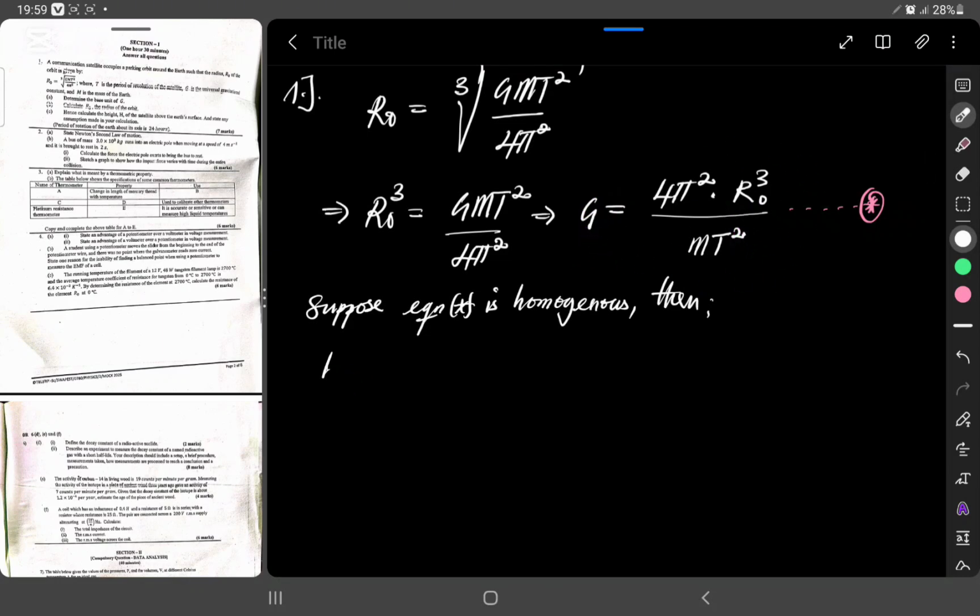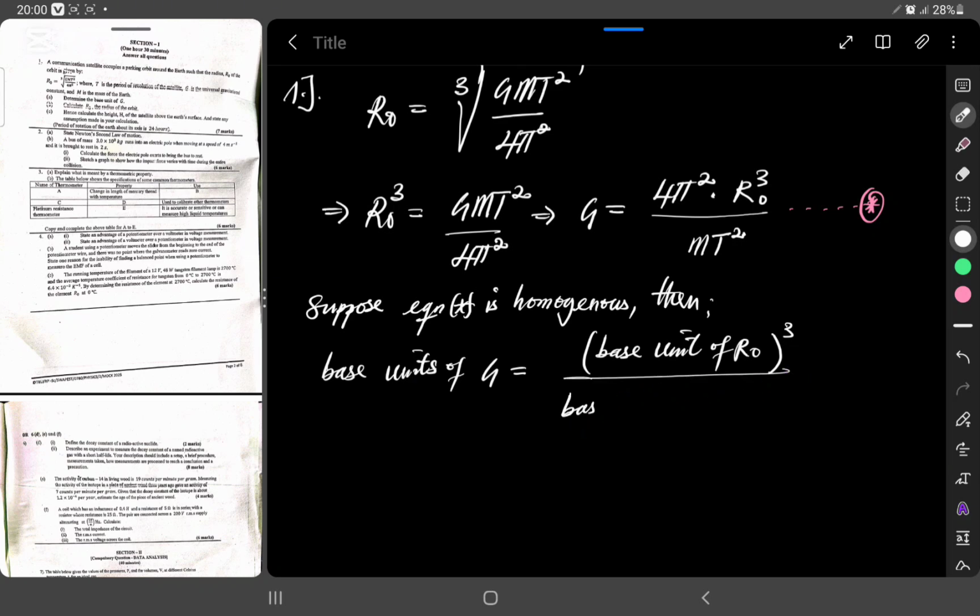So I'm going to write the base units of G will be equal to the base units of r0, all this cubed, divided by the base units of M times the base units of T, all this squared.